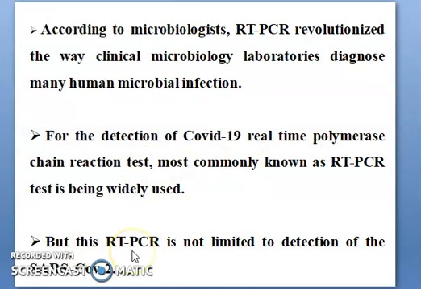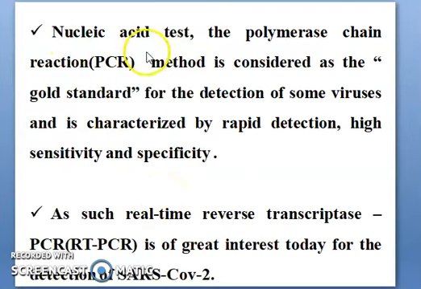But RT-PCR is not limited to detecting SARS-CoV-2. For more understanding, the nucleic acid test and the polymerase chain reaction method are nowadays considered the gold standard for the detection of some viral infectious diseases, characterized by rapid detection and high sensitivity and specificity. And real-time reverse transcriptase RT-PCR is of great interest today for the detection of SARS-CoV-2.